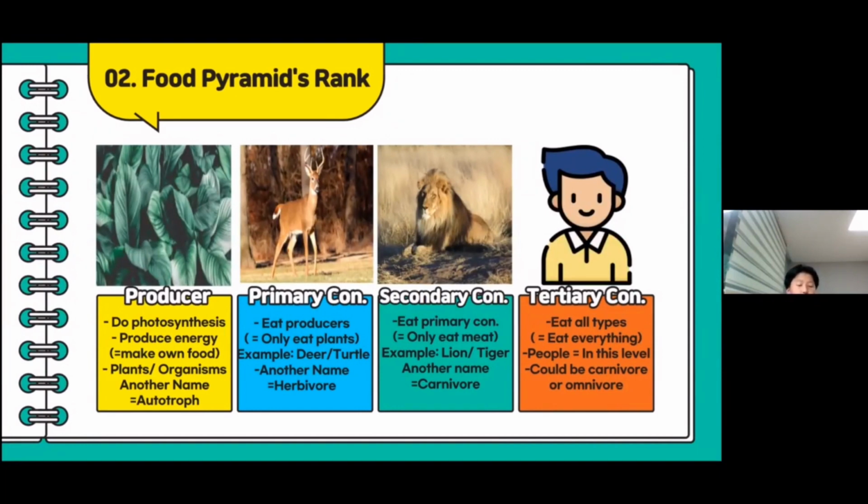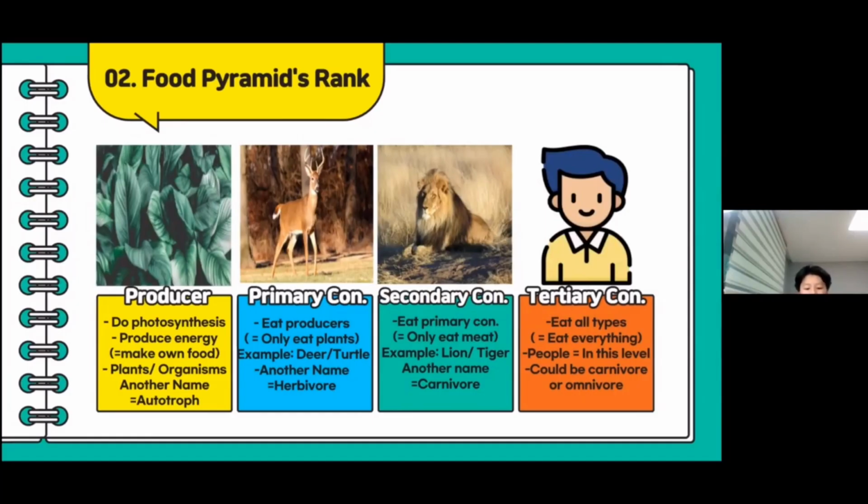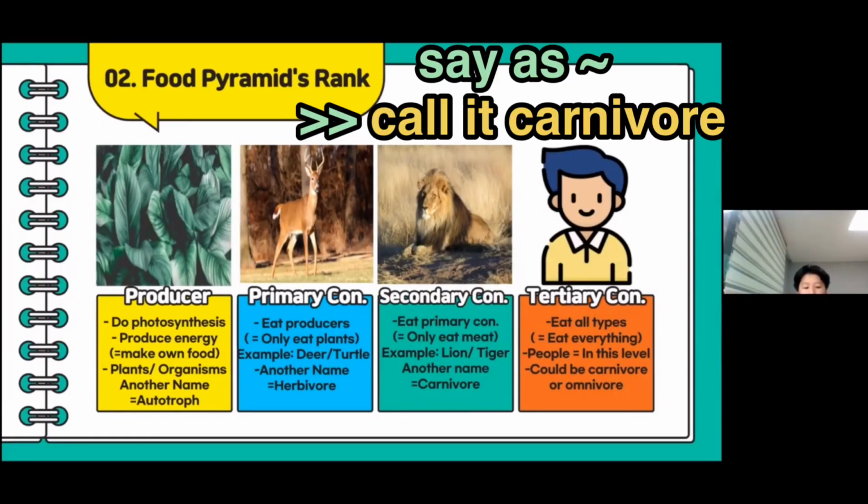The second level is primary consumer. They eat producers, which means that they only eat plants or similar organisms, so another name for them is herbivore. Main examples of this rank are deer, turtles, kangaroos, and so on. The third rank is secondary consumer, or we can say carnivores.